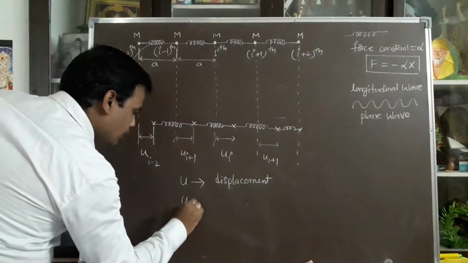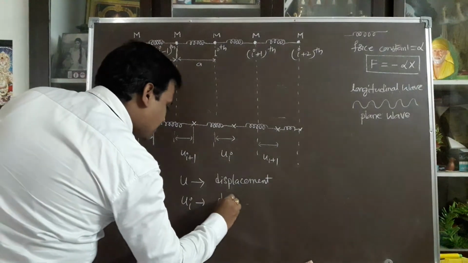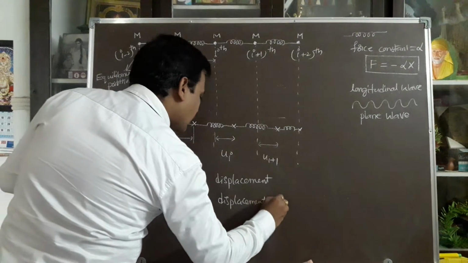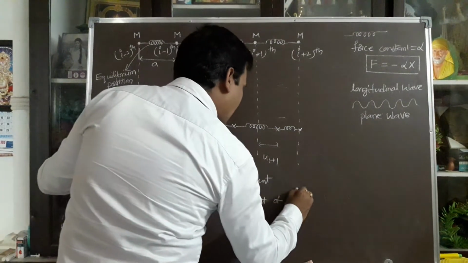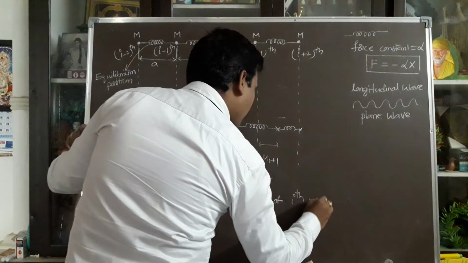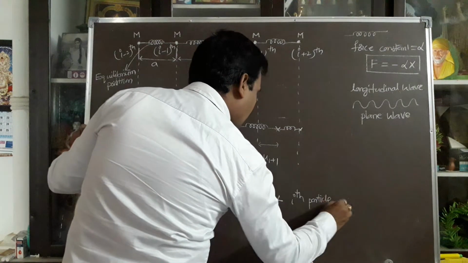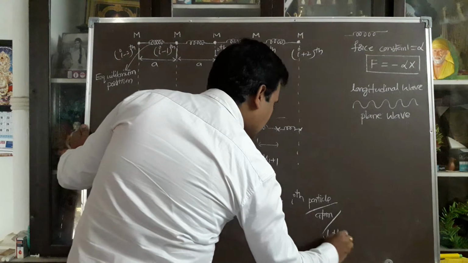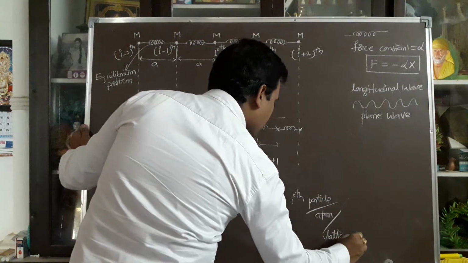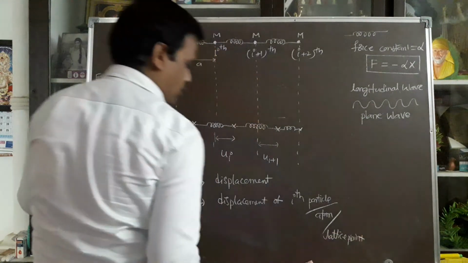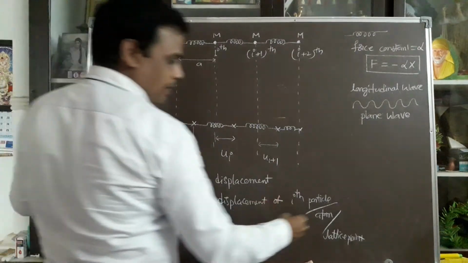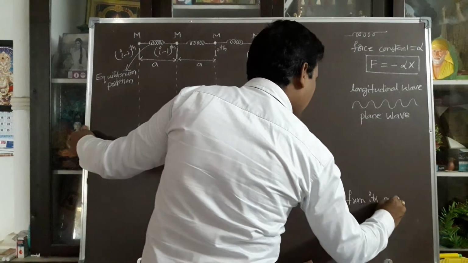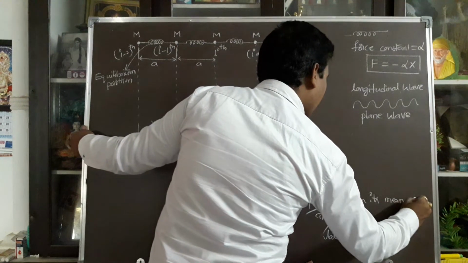Particularly I am taking Ui, which is the displacement of the ith particle, otherwise atom, otherwise lattice point, from its mean position.